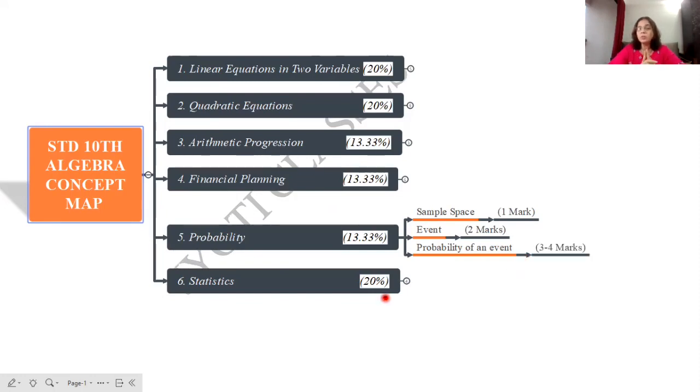But when the question comes on probability, this question will definitely come for 3 to 4 marks. Very important topic again. Very simple lesson. You can easily score 8 out of 8 marks over here.